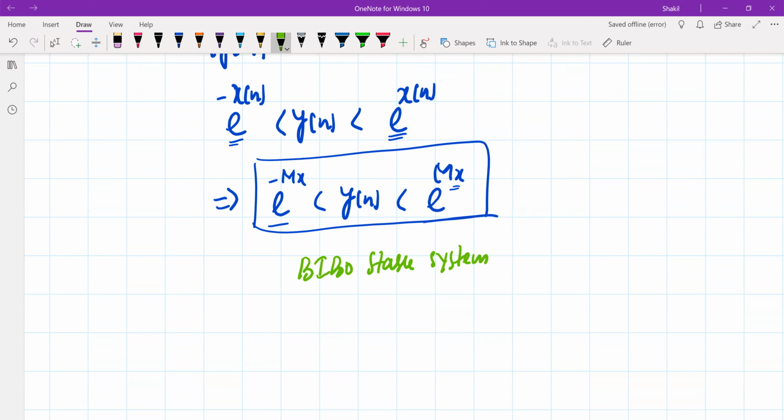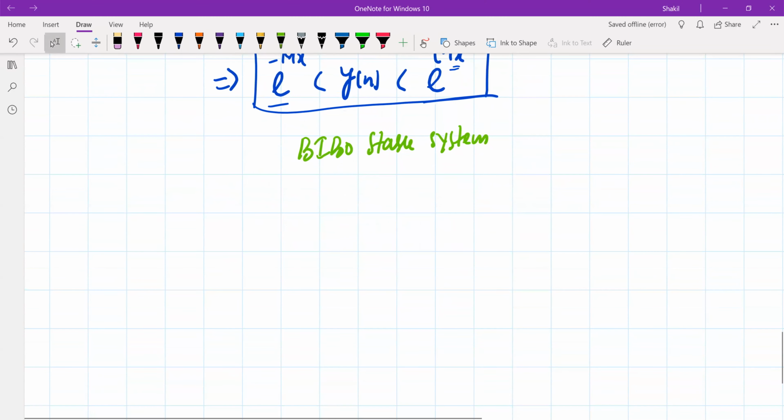All right. So this is how we check whether the discrete time system is a stable system or not. Now let's suppose our system is an LTI system. Now let's see the criteria for an LTI system.